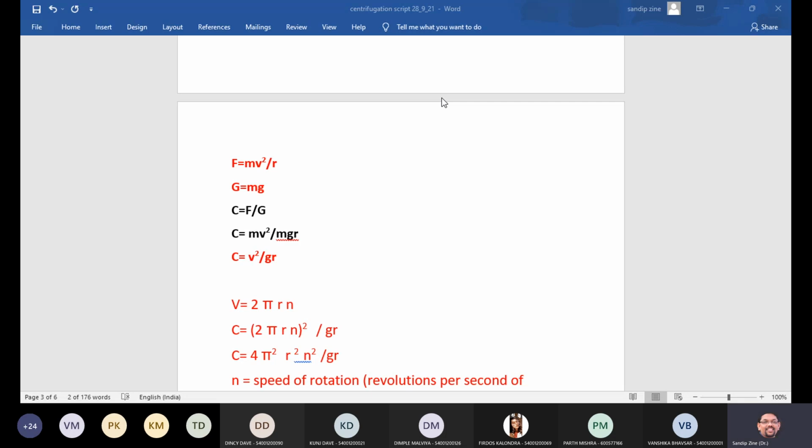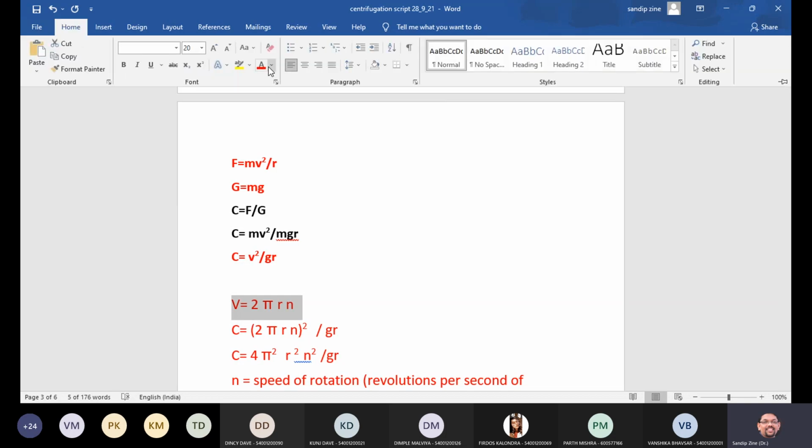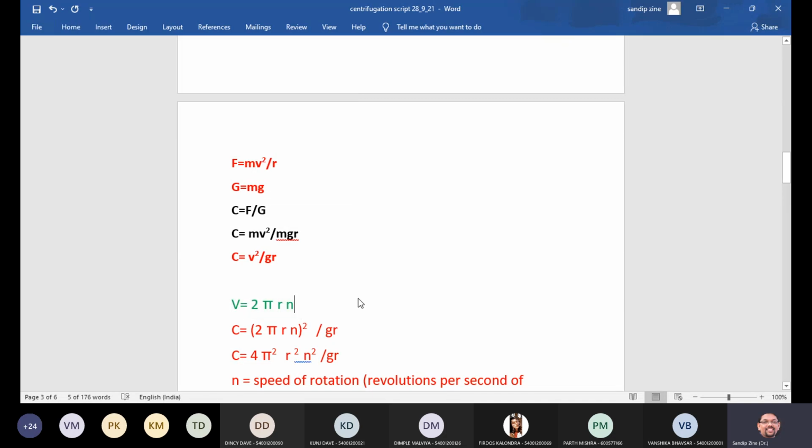I am just mentioning over here the value of v, that we will consider v is equal to 2 pi rn. Clear? V is equal to 2 pi rn, and this value we are substituting in the above equation, C is equal to v square divided by gr.